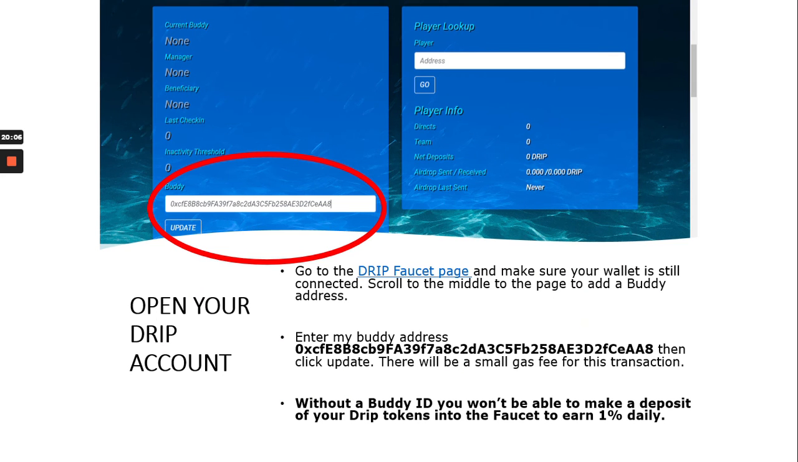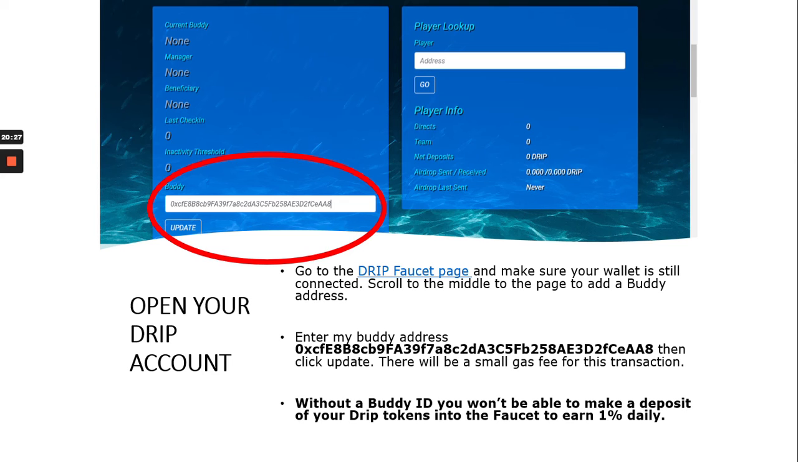All right, now to open up a drip account, you have to follow another step. You have to have a buddy in order to enter into the drip faucet. It is a referral system. You cannot come in here and deposit into the drip faucet unless you have a referral. You don't have to refer others, but you have to be referred into the system.